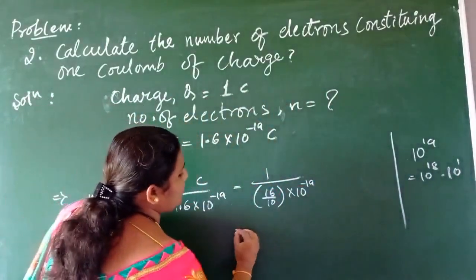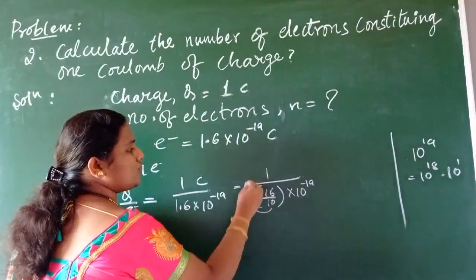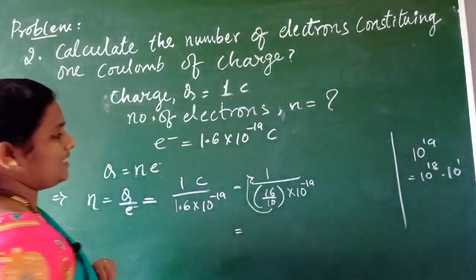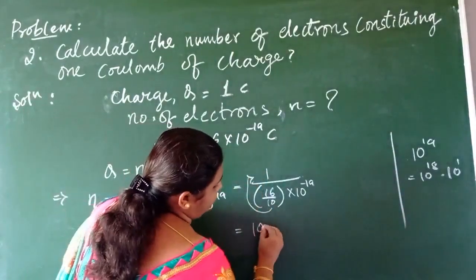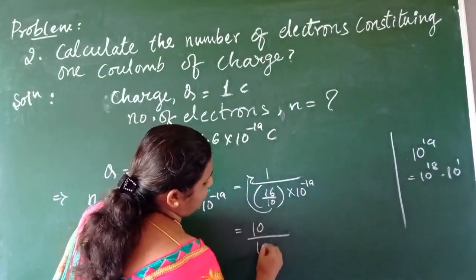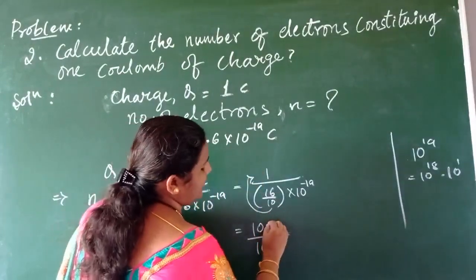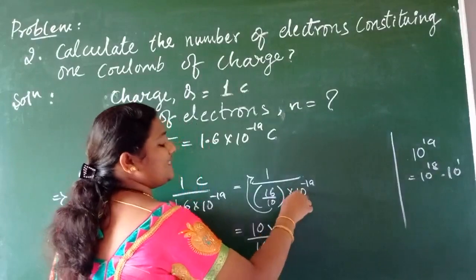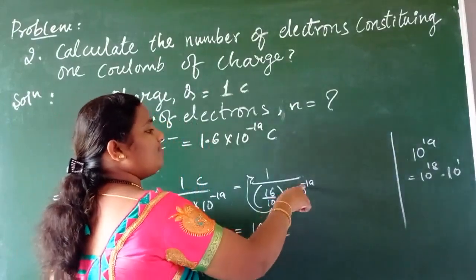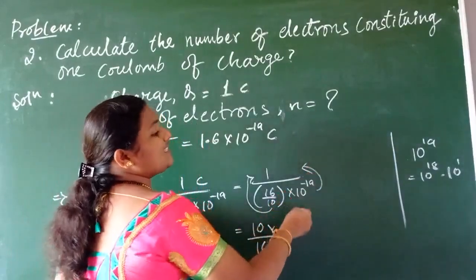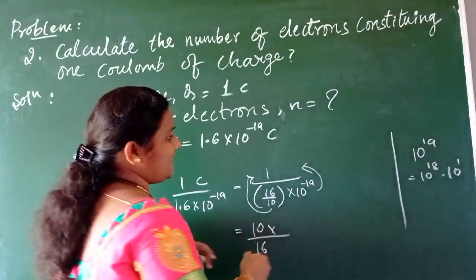Now if this denominator goes to the numerator, what will we get? 10 divided by 16, keeping the 16 there only, then the denominator 10 to the power of minus 19 goes to the numerator, which means its sign gets changed, isn't it, children?